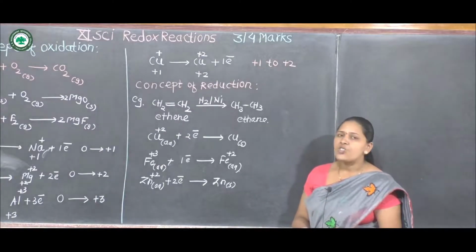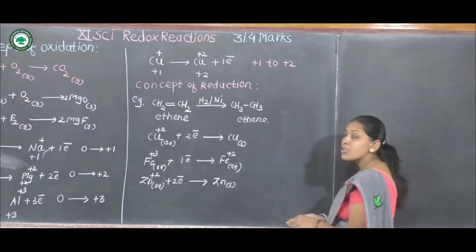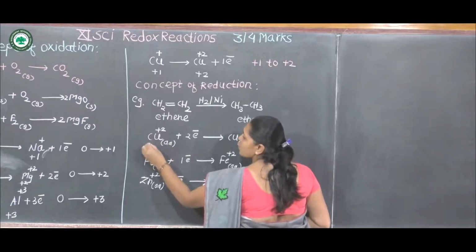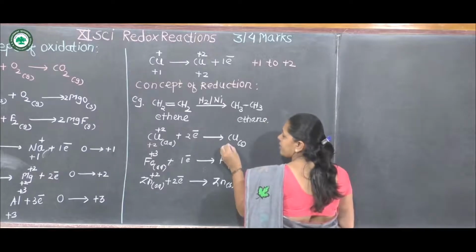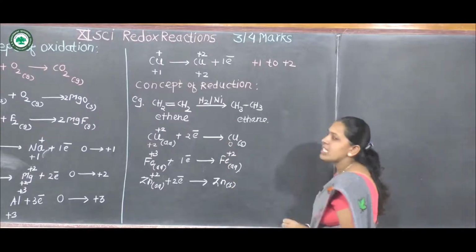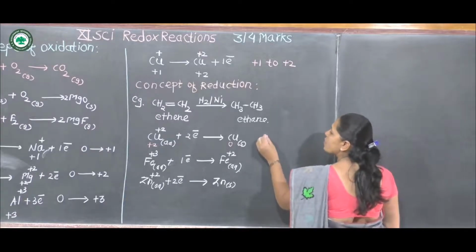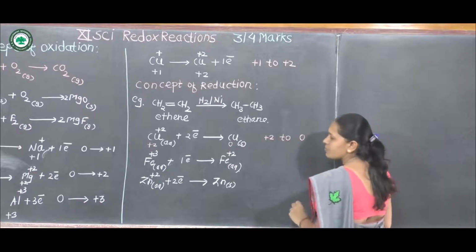Another definition of reduction is in terms of oxidation number. Here copper +2 has +2 oxidation state, and copper in solid state has 0 oxidation state. That is, oxidation state changes from +2 to 0.